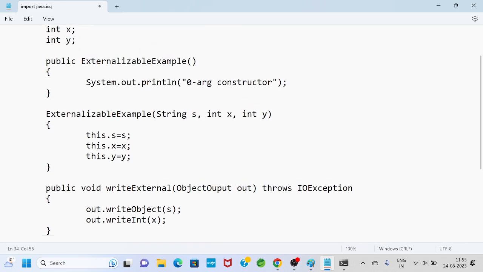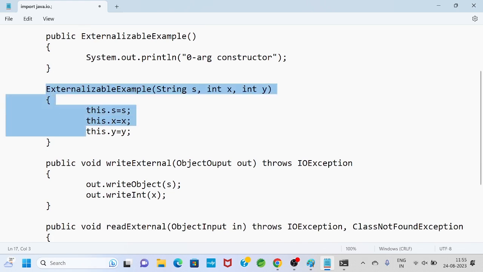But you see, here I have taken a parameterized constructor, but in the previous example, at the time of definition of a class, I had directly taken x is 100, y is 200.